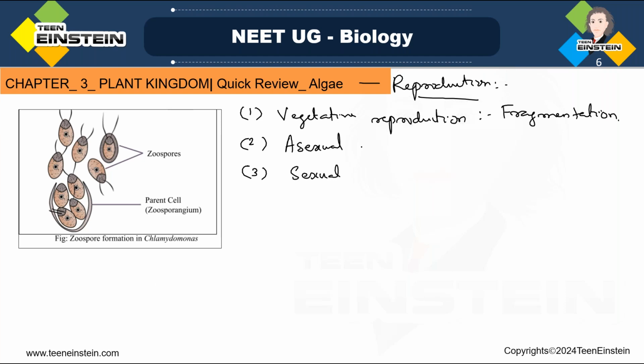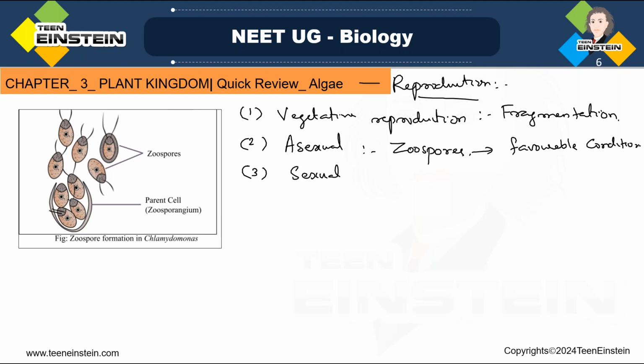Next is asexual reproduction. Here in asexual reproduction, there is zoospore formation. Zoospores are formed in favorable conditions. If the condition is favorable, it will undergo zoospore formation.